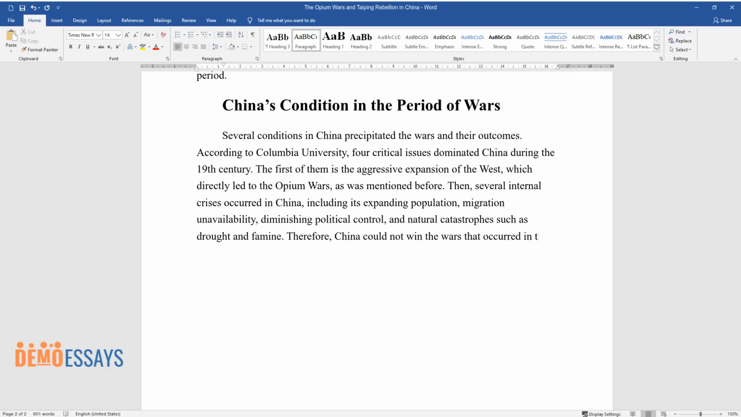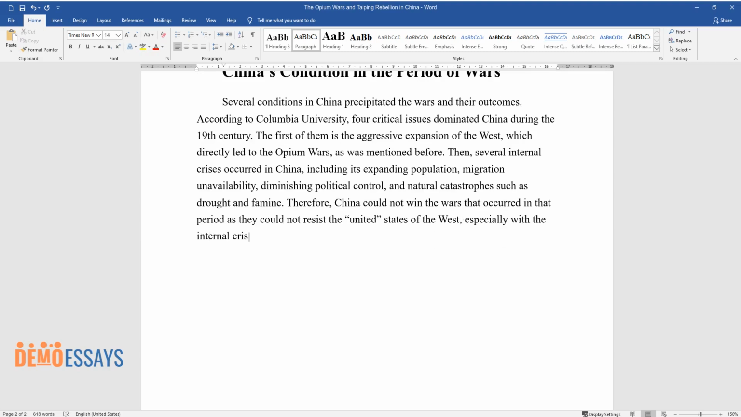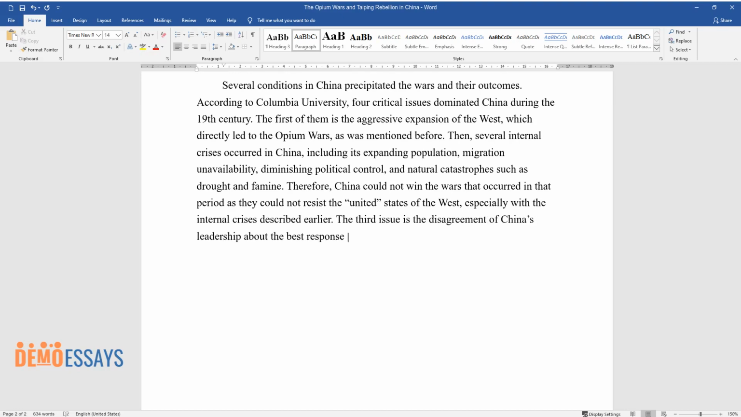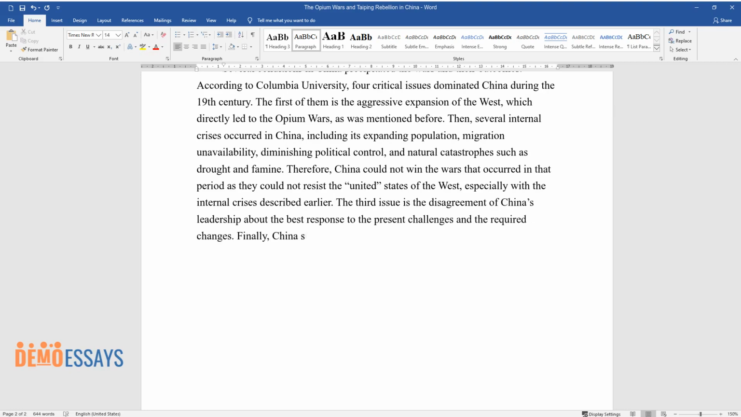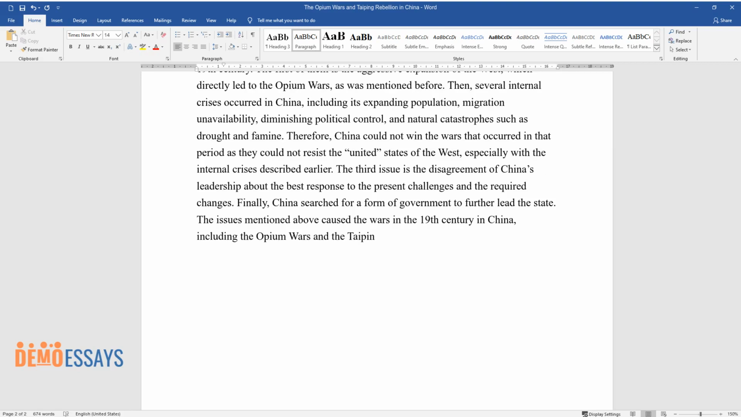Therefore, China could not win the wars that occurred in that period as they could not resist the aggression of the West, especially with the internal crises described earlier. The third issue is the disagreement of China's leadership about the best response to the present challenges and the required changes. Finally, China searched for a form of government to further lead the state. The issues mentioned above caused the wars in the 19th century in China, including the Opium Wars and the Taiping Rebellion.